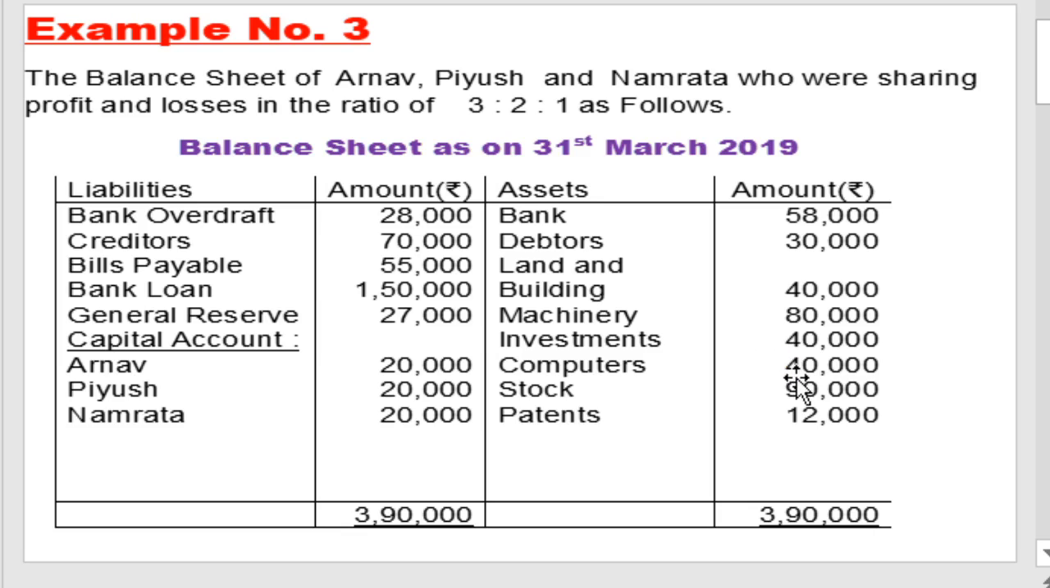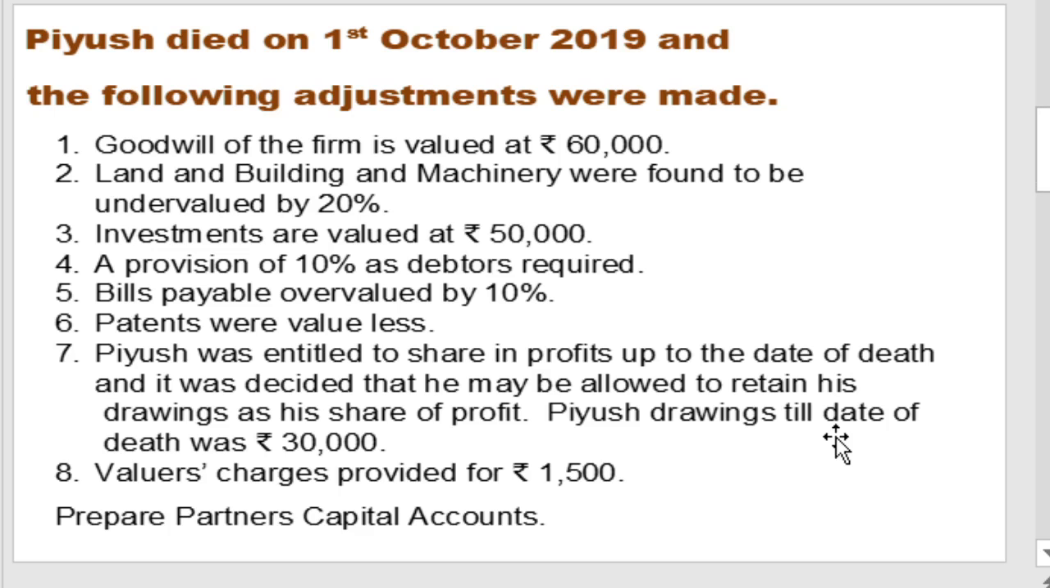Computers 40,000, no adjustment, sorry. So the computers amount 40,000 has no adjustment, so continue the same amount in the new balance sheet. Stock also continues at the same amount in the new balance sheet, because there is no adjustment on stock and computers. Asset side, patents already adjusted, so the old balance sheet figure is cancelled fully, adjustment over.